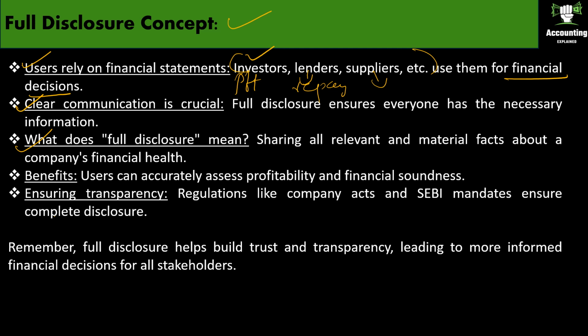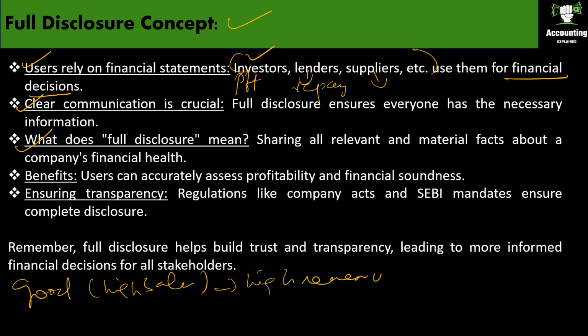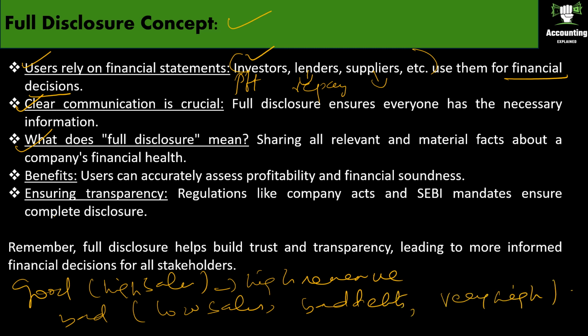Full disclosure means sharing all the relevant information about your stall's finances, both good, like high sales means high revenue. Okay, not only good, you have to show even the bad things also, like low sales or bad debts, or when the expenses are very high. Everything should be shown in your financial statements. This allows everyone using the statement to understand your business's true health and make their informed decisions.